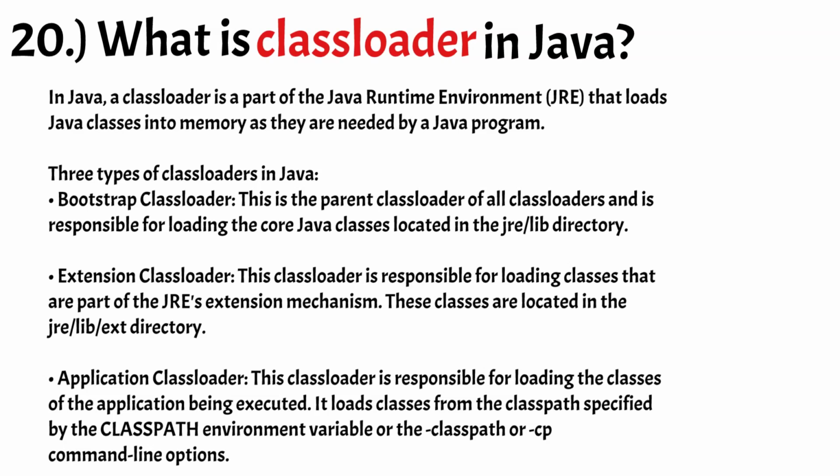1. Bootstrap class loader. This is the parent class loader of all class loaders and is responsible for loading the core Java classes located in the lib directory. 2. Extension class loader. This class loader is responsible for loading classes that are part of the JRE's extension mechanism. These classes are located in the lib/ext directory. 3. Application class loader. This class loader is responsible for loading the classes of the application being executed.